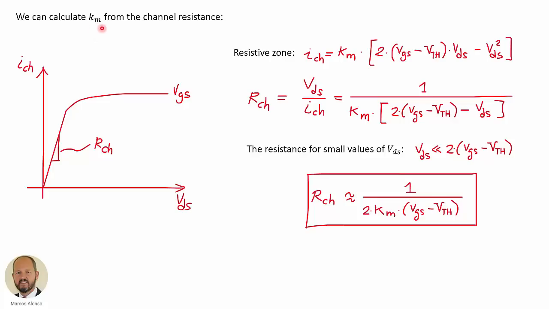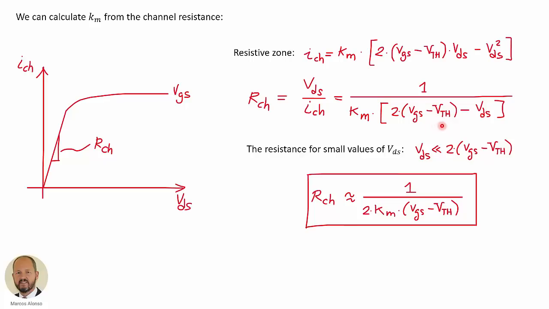We can calculate this constant from the channel resistance that we want for our transistor. For this, if we operate in the resistive zone, we have this expression. The resistance of the channel is the voltage across the channel divided by the current through the channel.